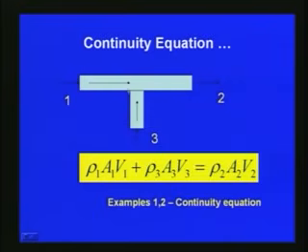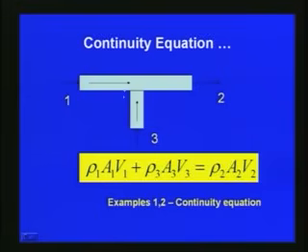So, for example, now if you consider a pipe with a branch, like in this slide, here we can express the continuity equation. At section 1, V1 is the velocity, the area of cross section is A1 and the density is rho 1. At the inlet 3, the velocity is V3, the area of cross section is A3 and the density is rho 3. At this location, the density is rho 2, A2 is the area of cross section and V2 is the velocity.